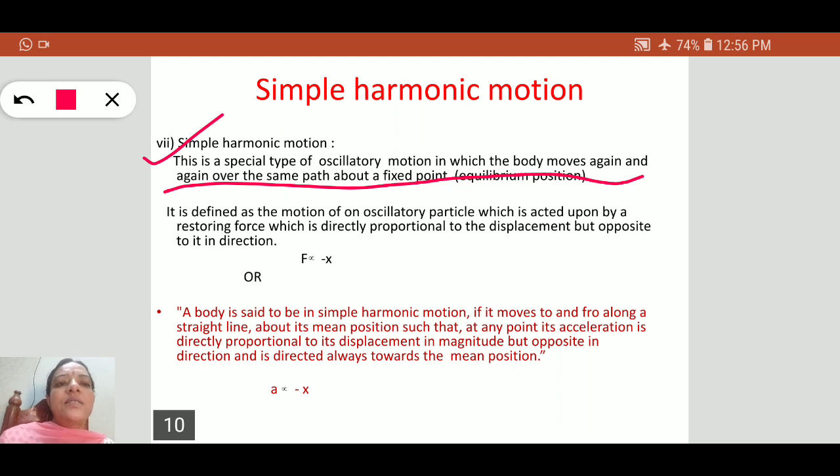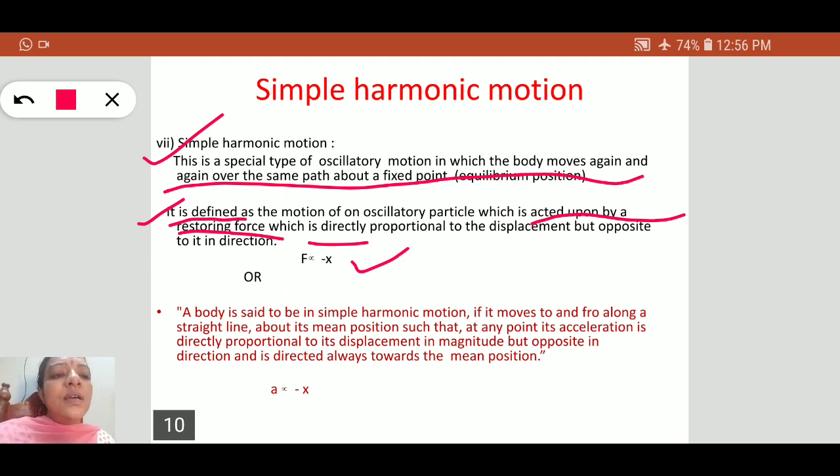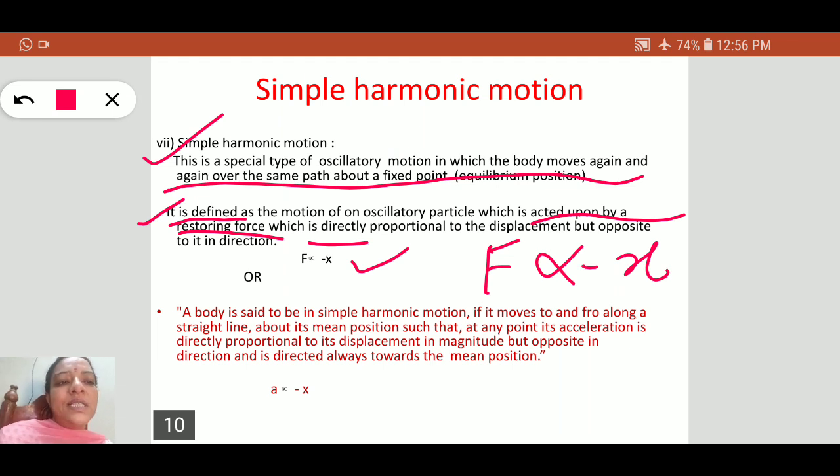We can define simple harmonic motion as the motion of an oscillatory particle which is acted upon by a restoring force, and this restoring force is directly proportional to its displacement and opposite to its direction. That is, the restoring force is directly proportional to displacement and opposite. This is the main property of the oscillating particle.